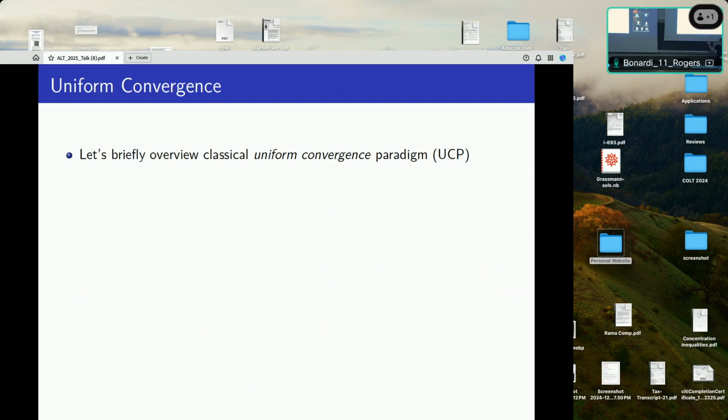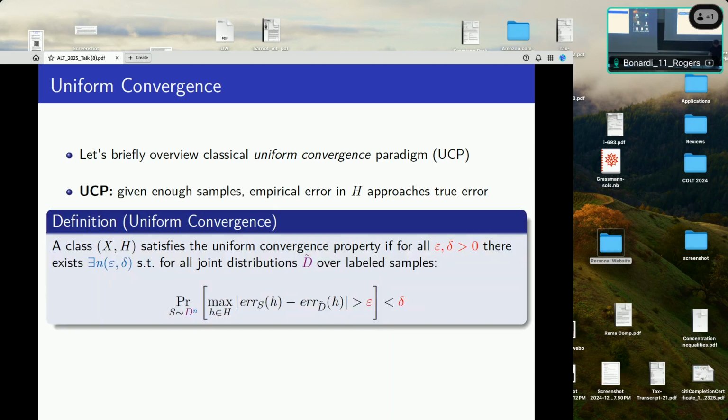So I want to now briefly overview these paradigms that we're going to be looking at. I'm sure everybody in the audience is very familiar with uniform convergence. It's the most basic paradigm in learning theory. So what does uniform convergence say? It just says, given enough labeled samples from some joint distribution, all the empirical errors of hypotheses in H should approach their true error with high probability.